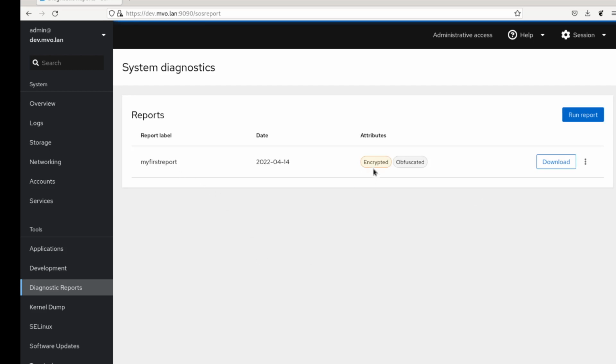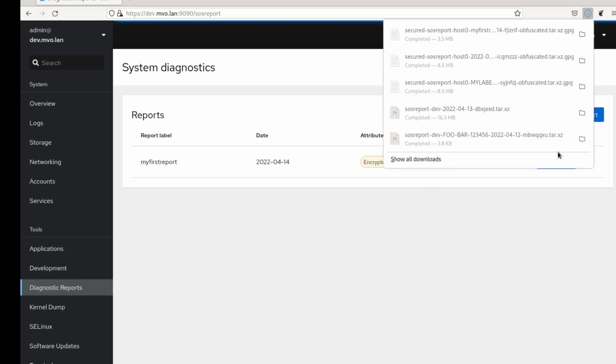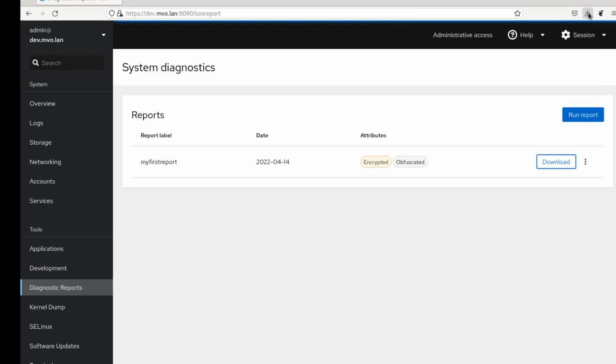The label is here, and it tells us it's encrypted and obfuscated as we have requested. And now, if we like, we can download it. Should just happen here in the browser. It was a pretty small one, 3.5 megabytes, still took a long time. If we don't like it anymore, we can remove it here. And yeah, that's about it.